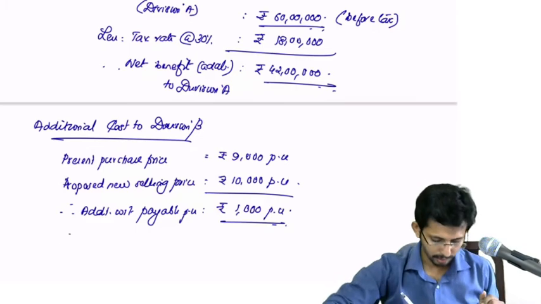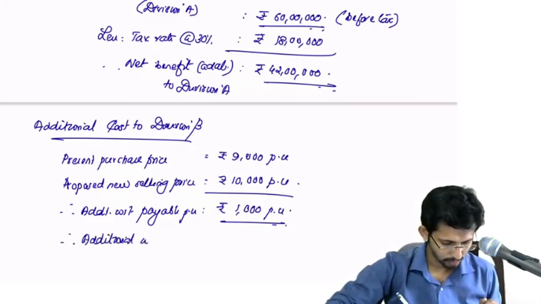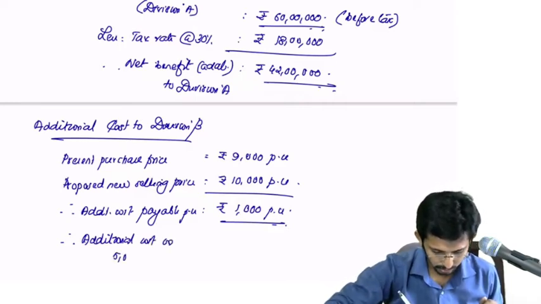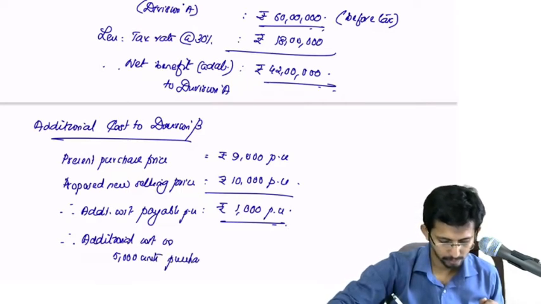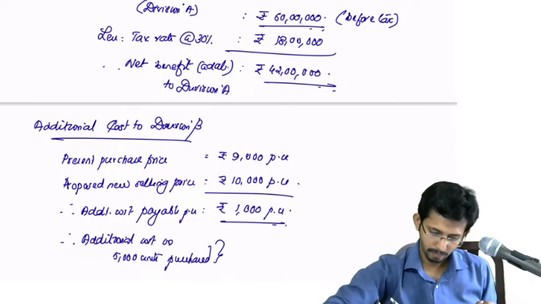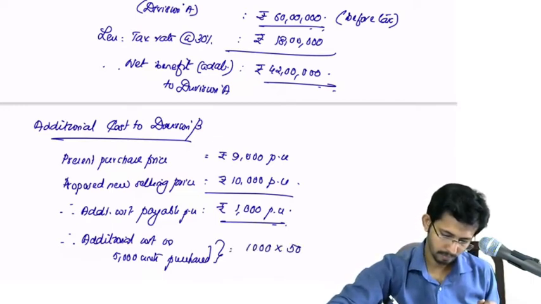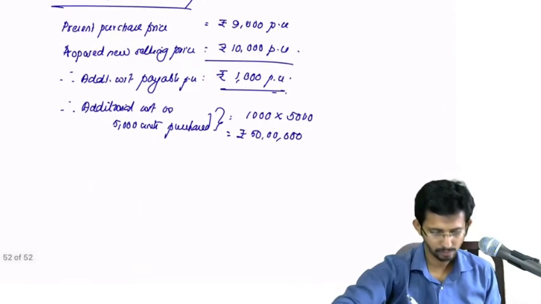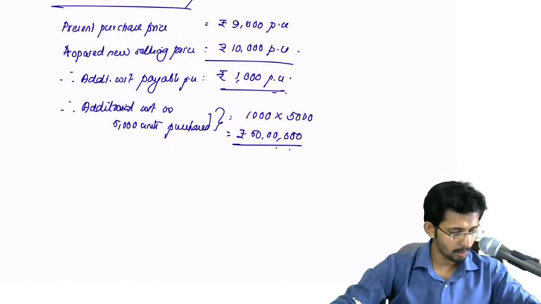Therefore, additional cost on 5,000 units is 50 lakhs.